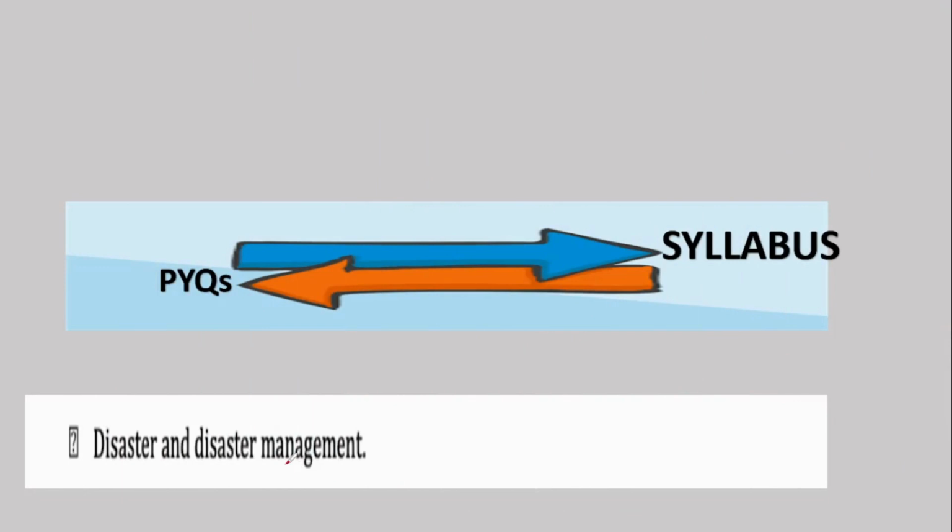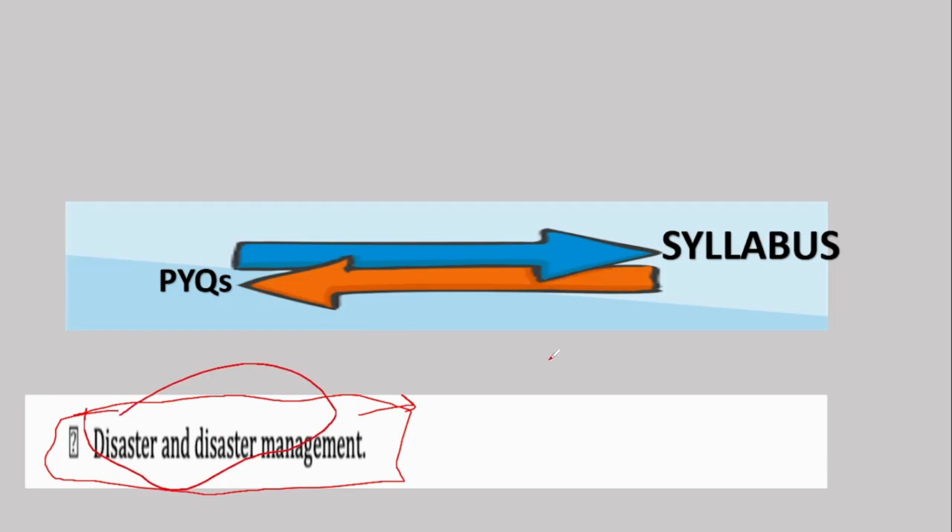Firstly, when we look at the syllabus given by the UPSC, only one line is mentioned, that is, disaster and disaster management. So it is not elaborately defined like any other syllabus that you find. Here, only this is given. So how can we decipher the syllabus easily?